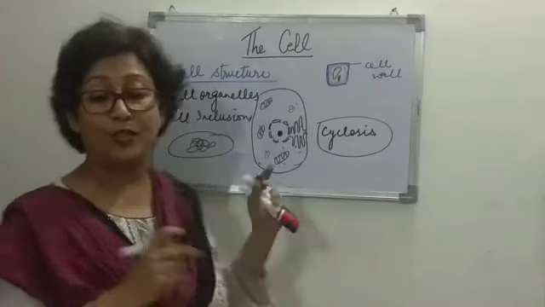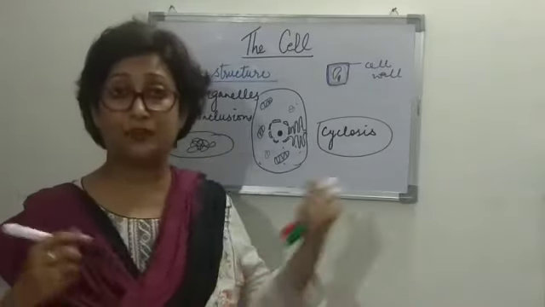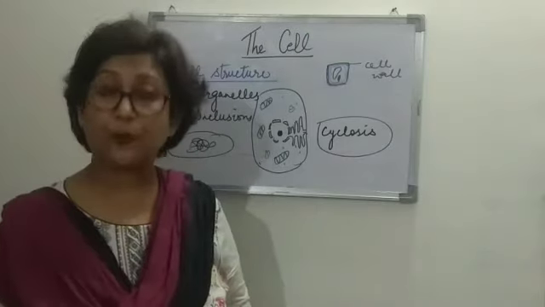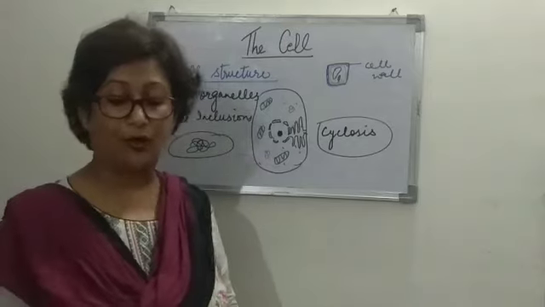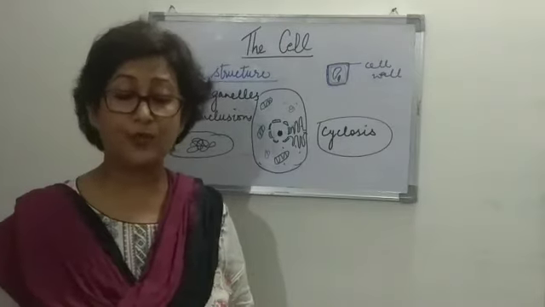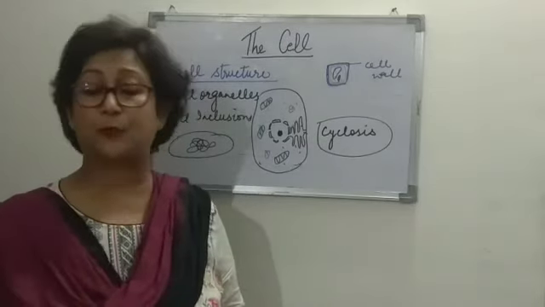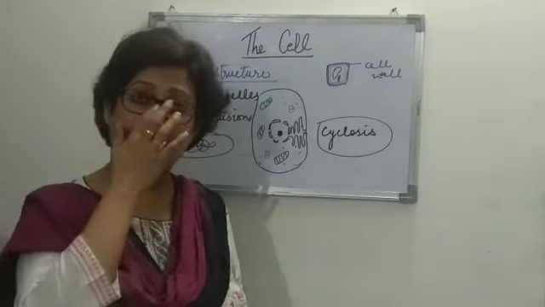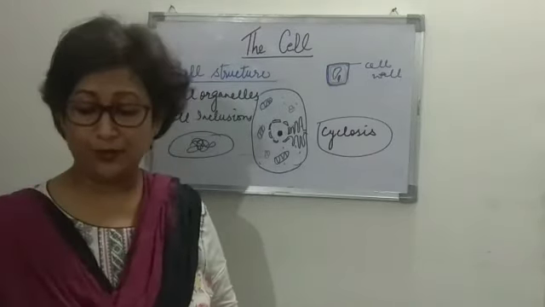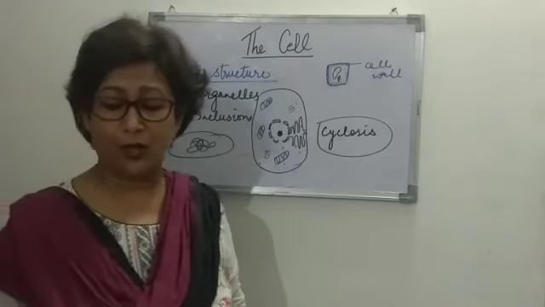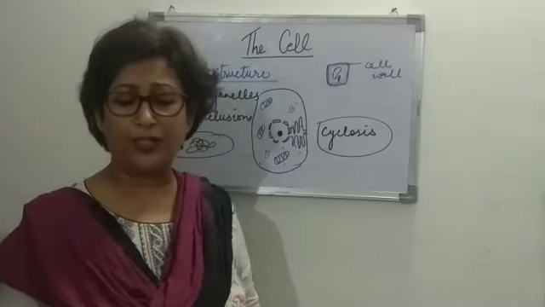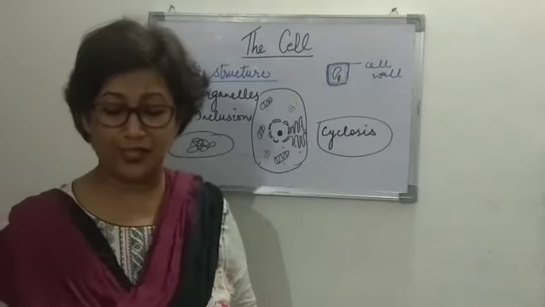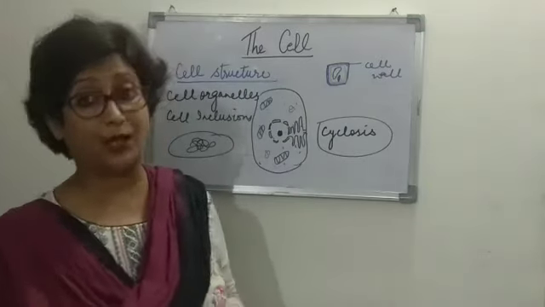So based on the organization of DNA, the cell is divided into two types, that is the prokaryotic and the eukaryotic cells. The organisms having prokaryotic cells are known as prokaryotes, and the ones that have eukaryotic cells are known as eukaryotes. Prokaryotes are nowadays placed in a super kingdom called Prokaryota, and other organisms having eukaryotic cells are included in the super kingdom Eukaryota.